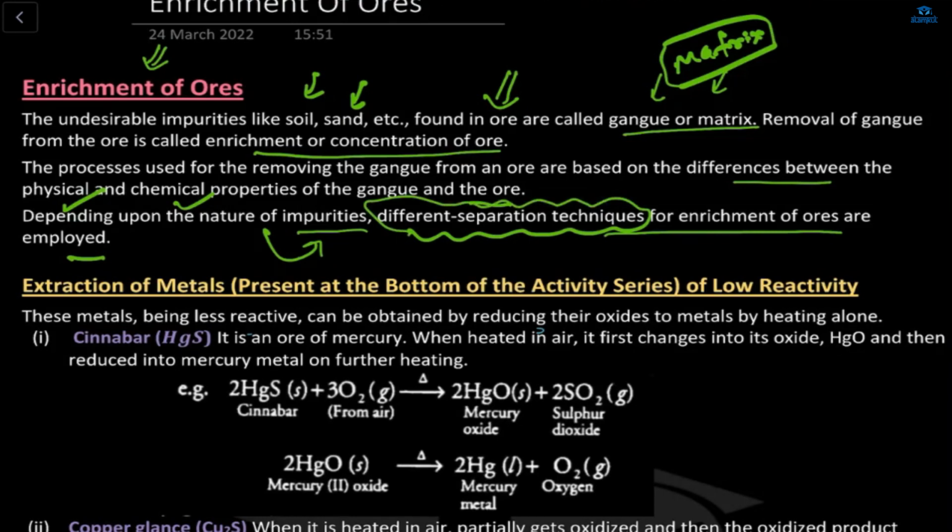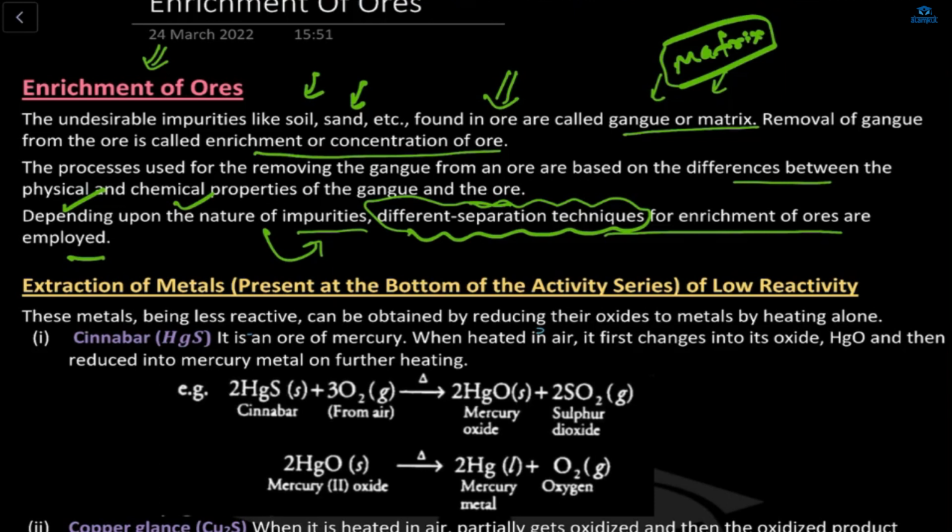So again, we'll go through this paragraph. What is enrichment of ore? Enrichment of ore means the impurities which are there in the sand or the soil, which are called matrix, and the removal of the matrix from the sand is known as the enrichment or concentration of ore. And the process used for removing the impurities from the matrix or gangue is based on the difference between the chemical as well as the physical properties.